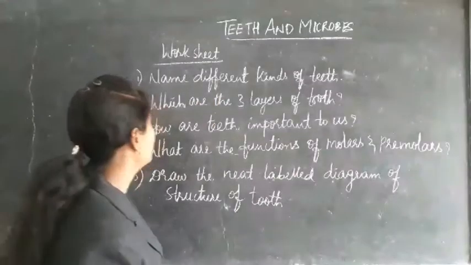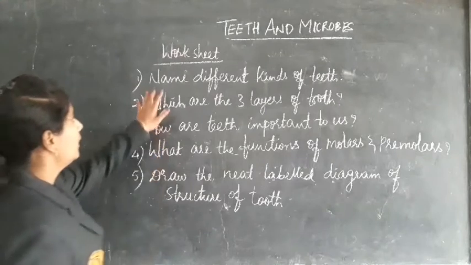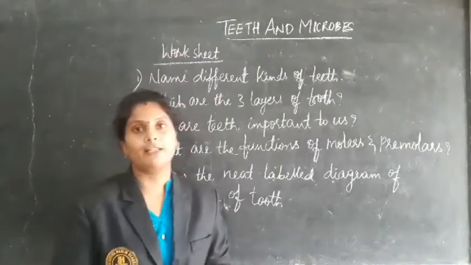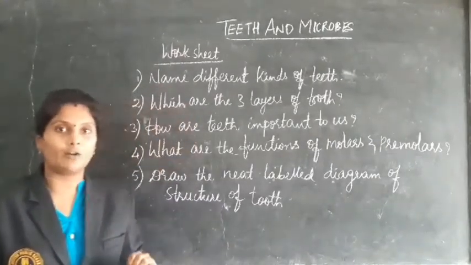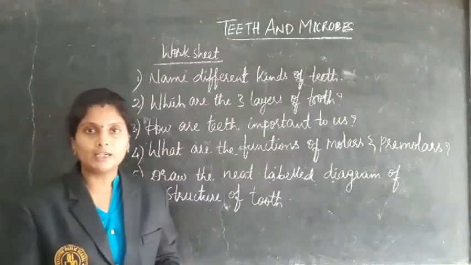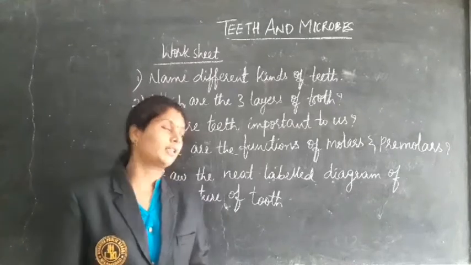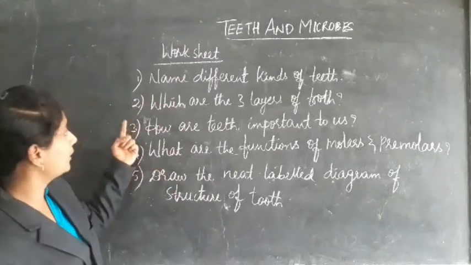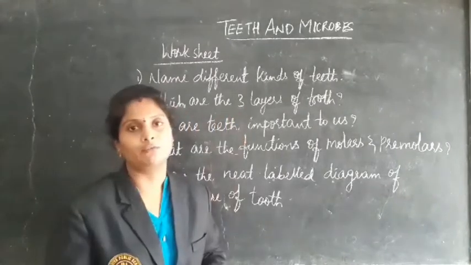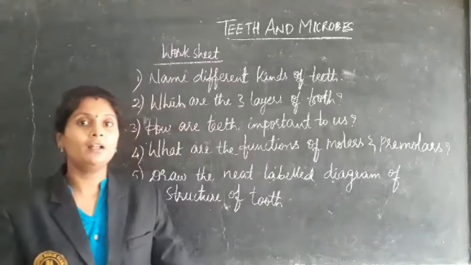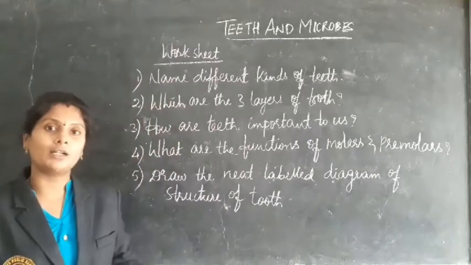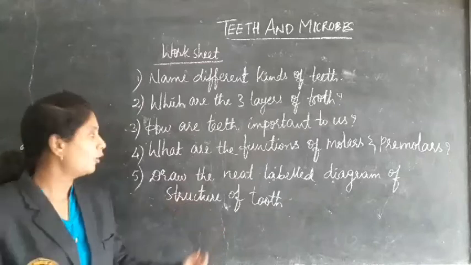Here is the worksheet, children. The first question is: name different kinds of teeth. We have 4 different kinds of teeth: incisors, canines, premolars and molars. The second question is: which are the 3 layers of the tooth? Just now I explained, there are 3 layers of the tooth: crown, neck and root.